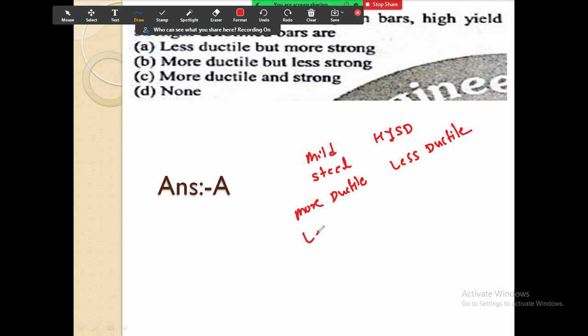And mild steel is less strong, and HYSD is more strong. So this is the option you have to choose: less ductile and more strong. So your option is option A. If you want, you can take the screenshot of this.